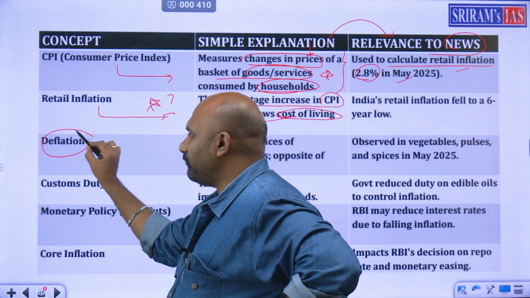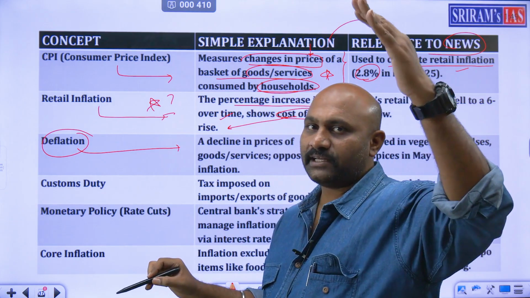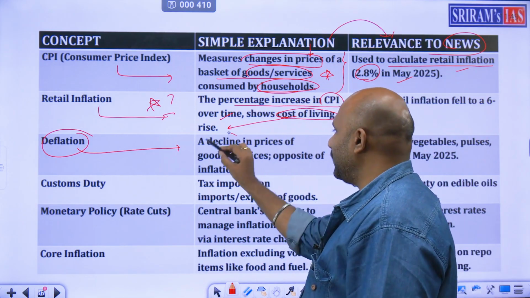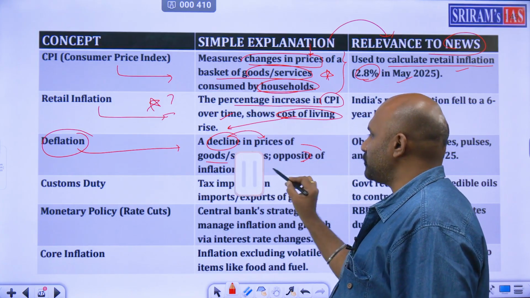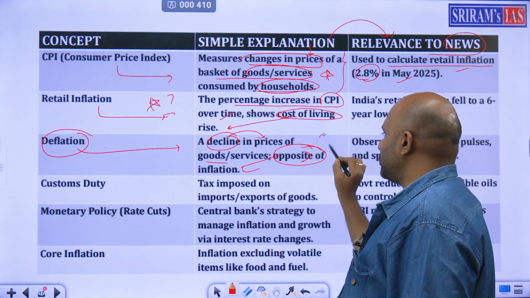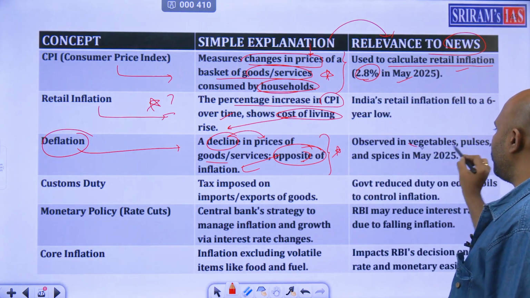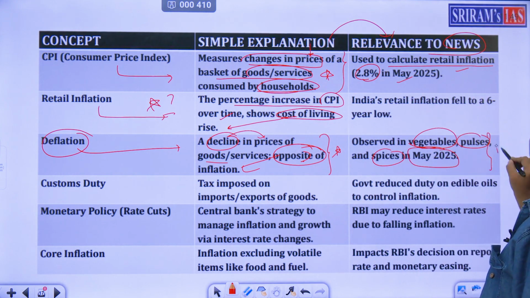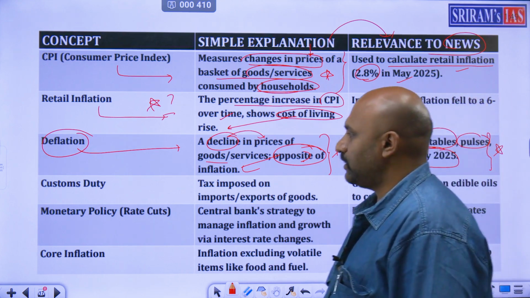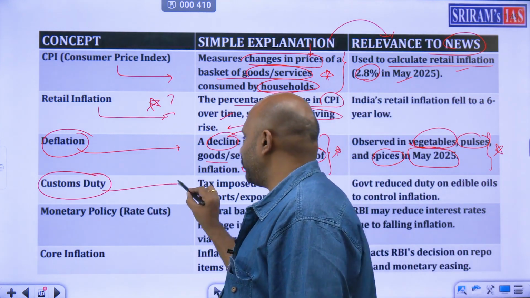Next, what do you mean by deflation? Inflation ante price rise, deflation ante kinda pattukodu. Decline in prices for goods and services, and it is the opposite of inflation. So this is the concept observed in vegetables, pulses and spices, especially in May 2025. It is statistics.